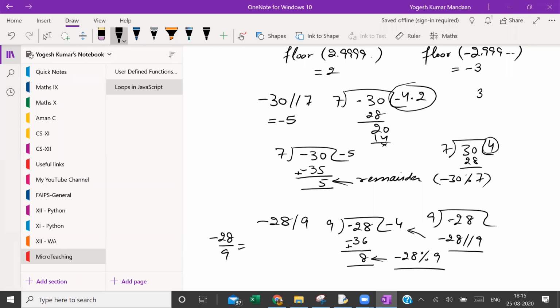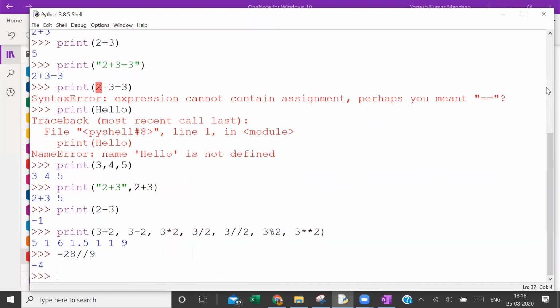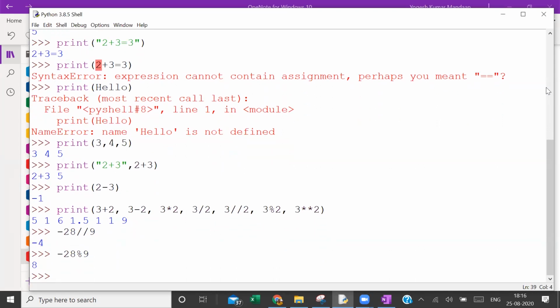Getting it? Yes, sir. And let us check it on the computer. Minus 28, floor division 9. Minus 4. Minus 28, remainder 9. We got this only?